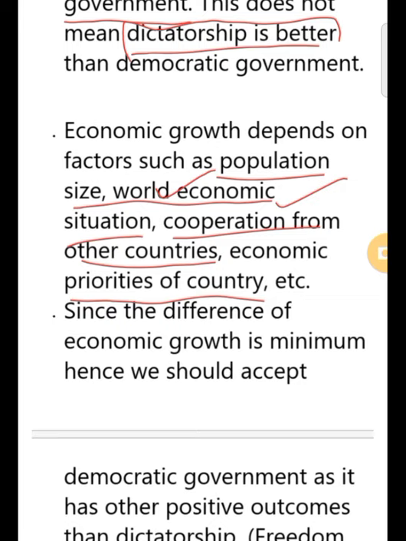So we see that India's foreign policy is a non-alignment policy we follow, right? We don't favor any power group. You have studied these in previous classes. In class 8 you have studied about India after independence, where you discussed how our relations are with countries, right? So what kind of cooperation we get from other countries also depends, okay? The growth of the country or the economic development of the country depends on our relations also with other countries.